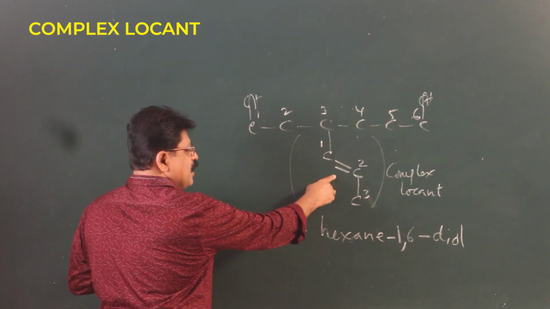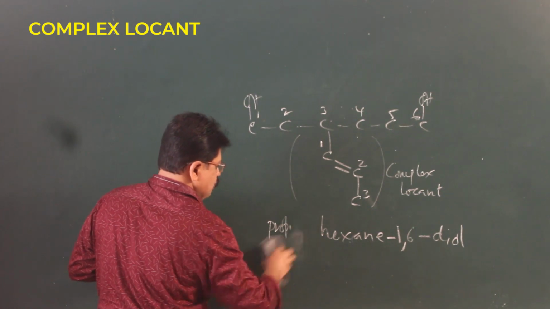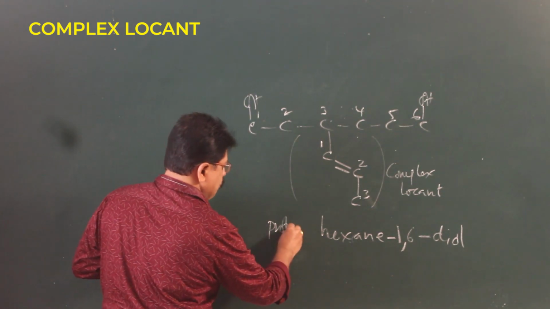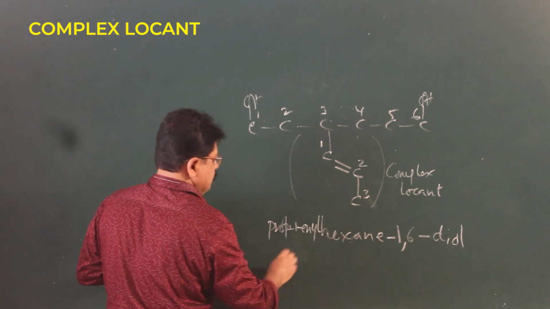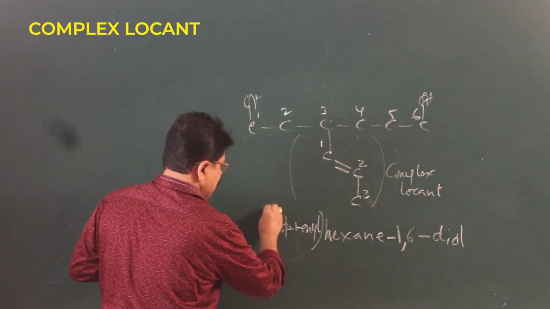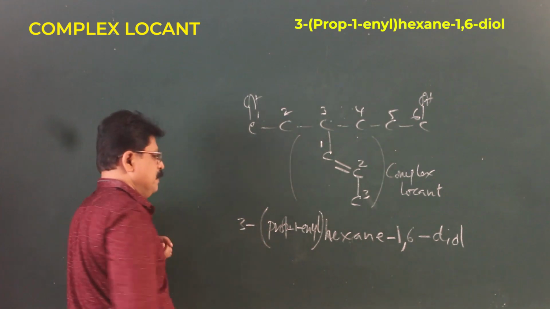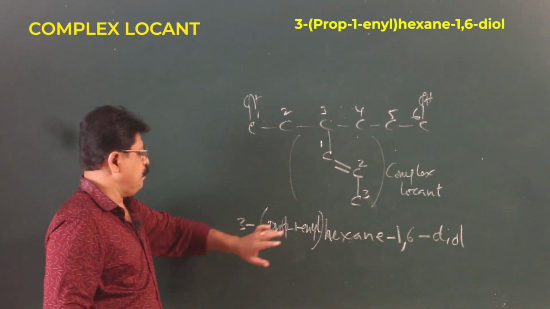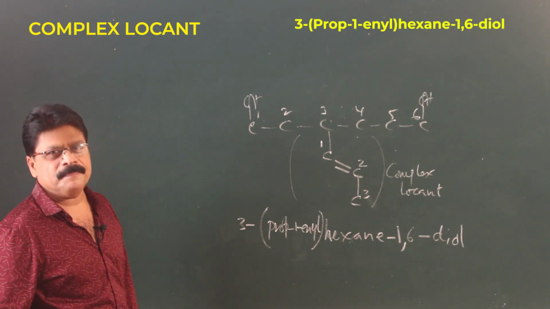But you have to talk about an ene, so it cannot be just propyl. So, we have to introduce that also here. So, it is prop-1-en-yl, in a bracket. Where is it? On the third carbon. So, it is 3-(prop-1-enyl)hexane-1,6-diol.